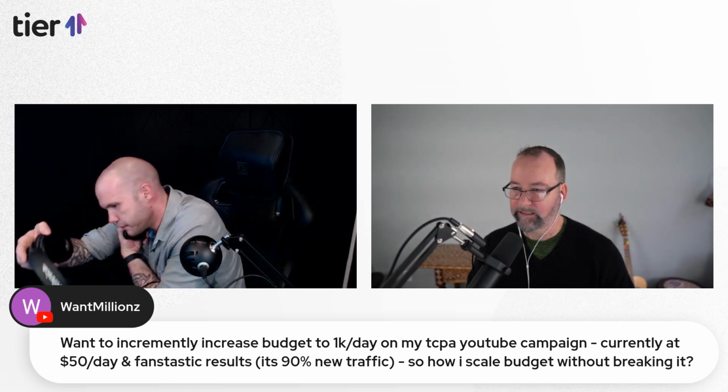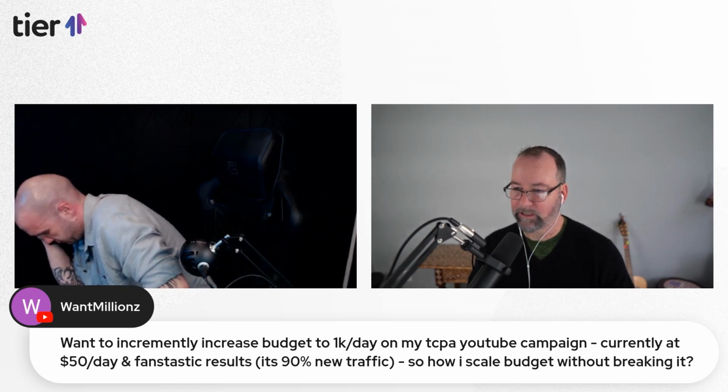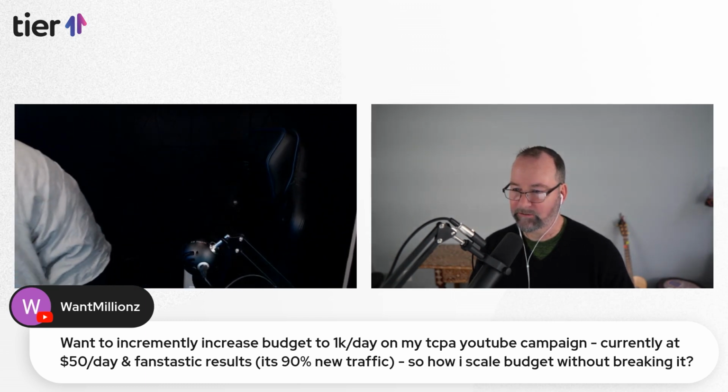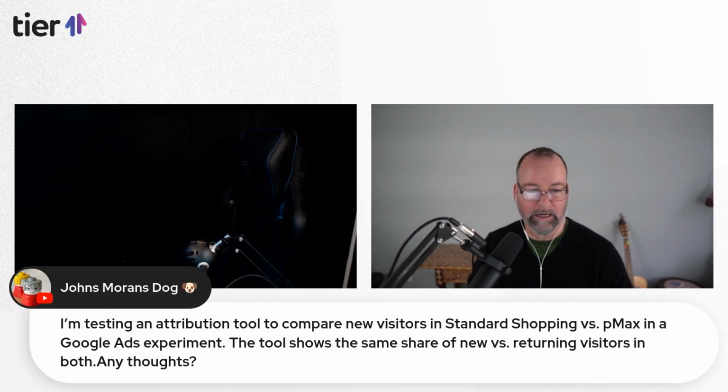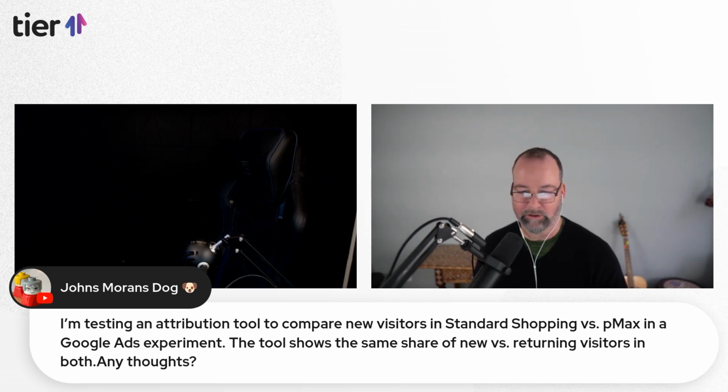All right. Niche B2B, general keywords, too broad, testing attribution tool. Oh, this is one we might be able to talk to. I'm testing an attribution tool to compare new visitors in standard shopping versus PMAX in a Google ad experiment. The tool shows the same share of new versus returning visitors in both.